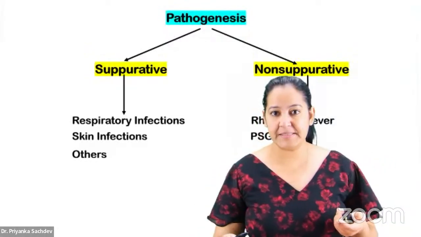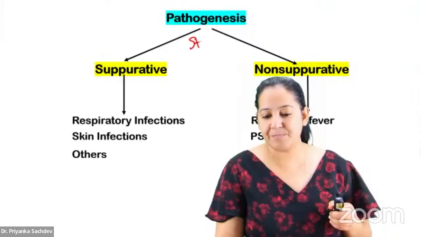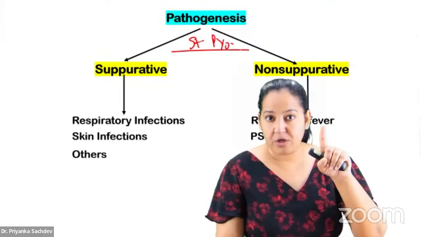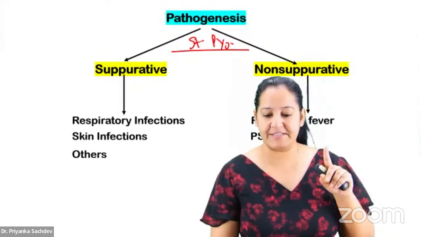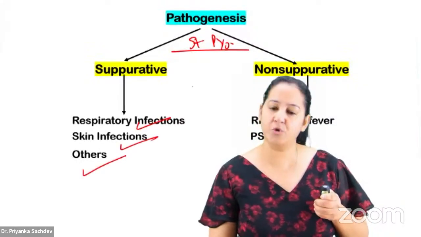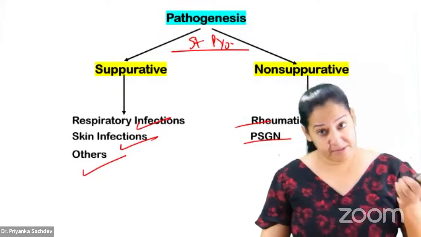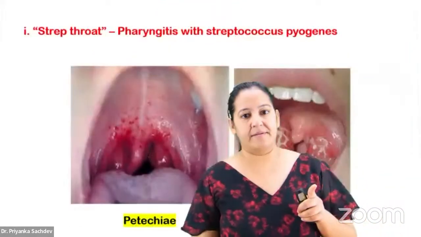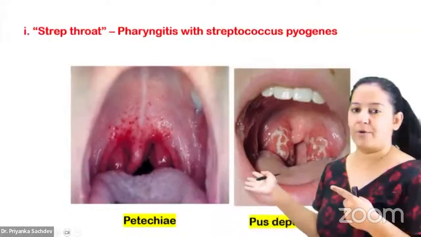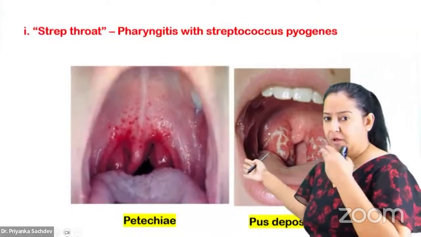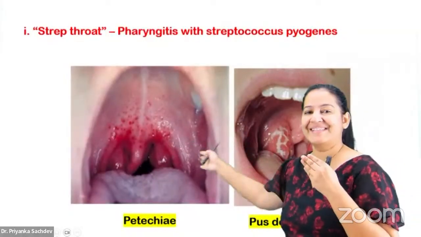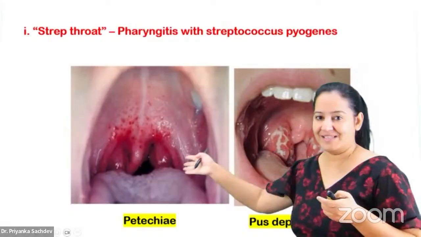What diseases does it cause? I'm talking about Streptococcus pyogenes, group A streptococcus. It causes respiratory, skin, and other diseases. Suppurative and non-suppurative. Non-suppurative causes rheumatic fever and PSGN. But suppurative causes respiratory, skin, others. In the respiratory, it causes sore throat. Have a look. You can see the pus in the tonsils and you can see the petechiae. So this is sore throat.